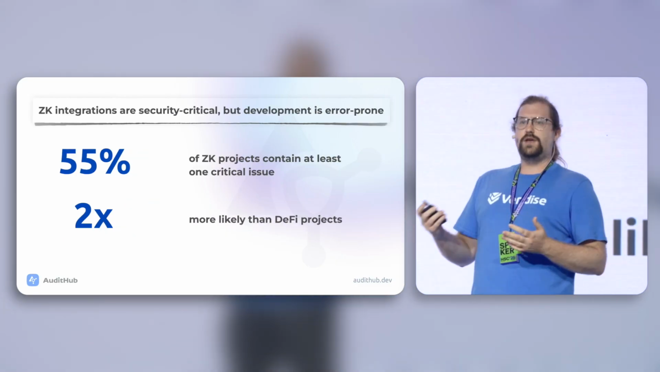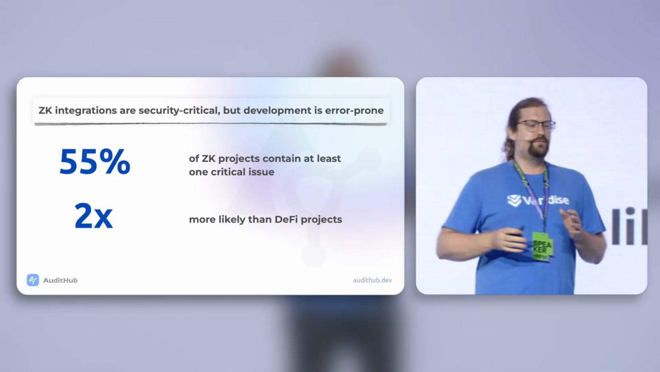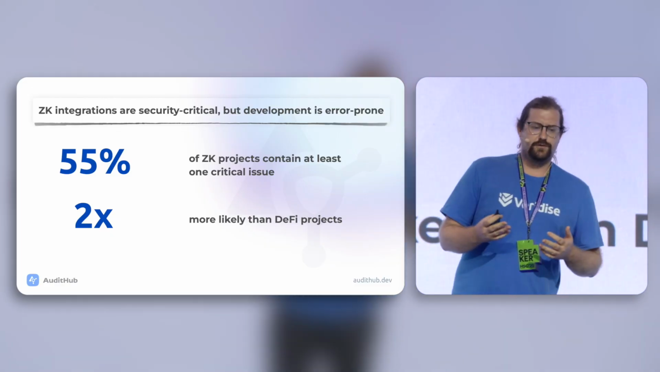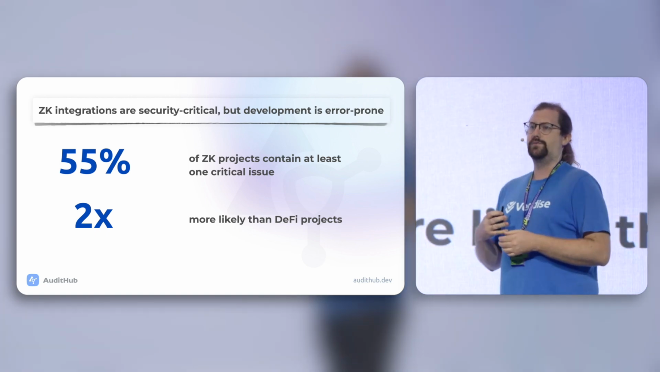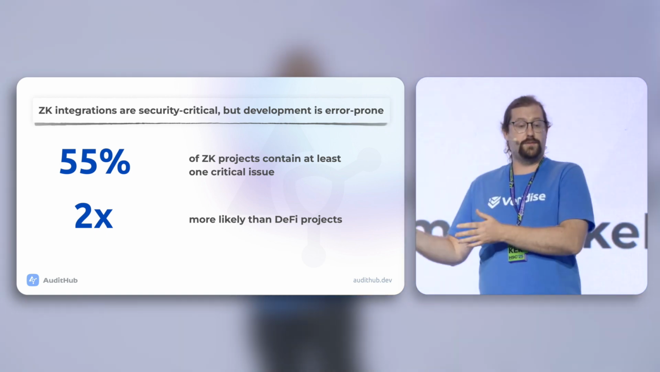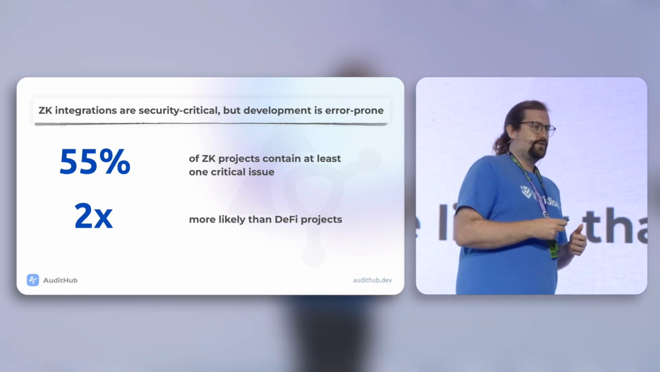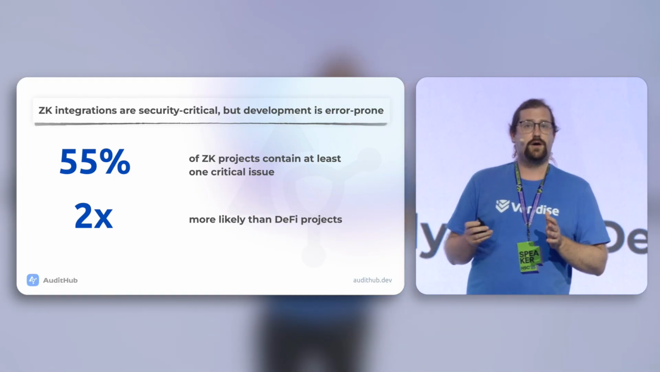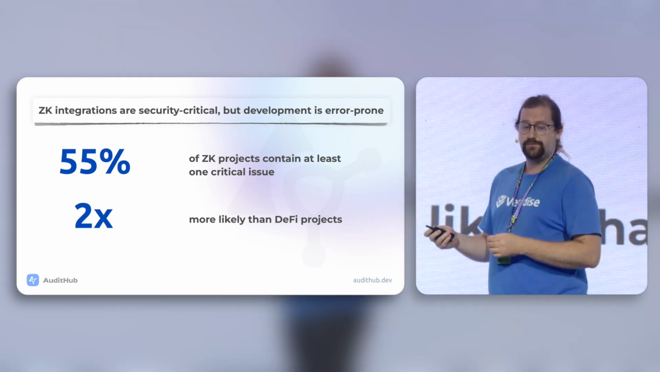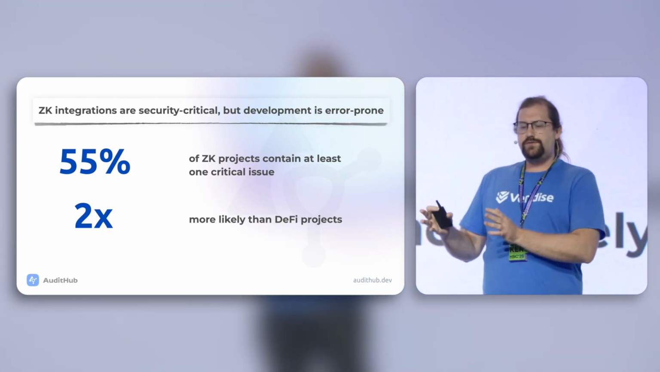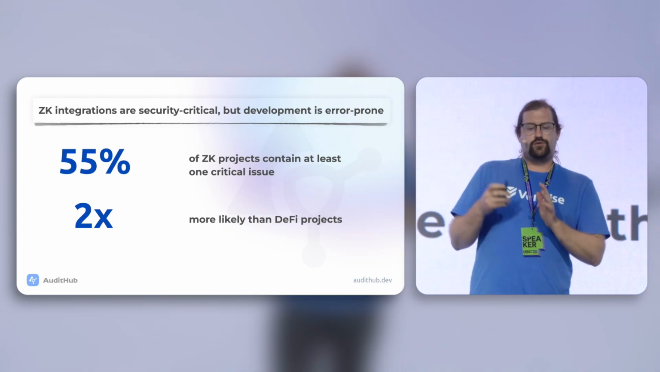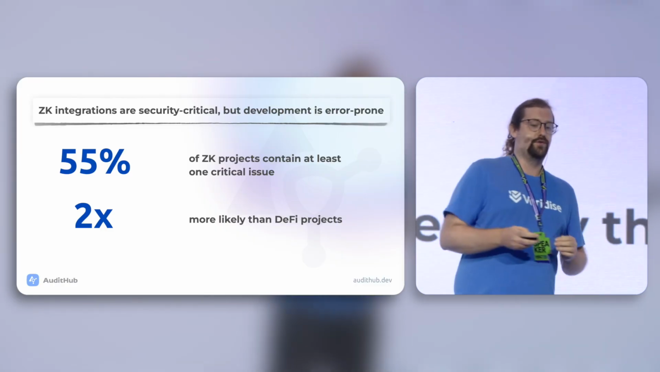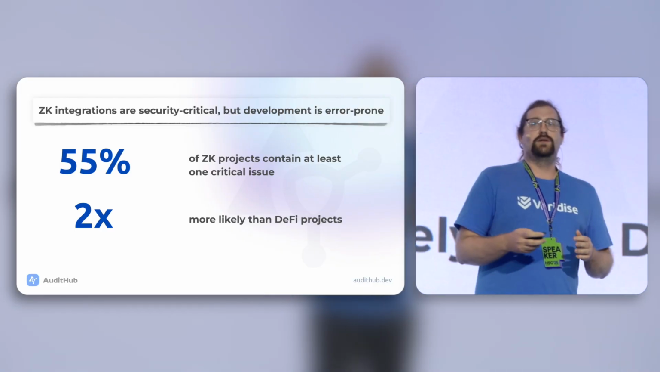Then, if we look at ZK, things get worse. We might not have a whole lot of ZK in the marketplace right now, but at Veridise we've performed a lot of ZK audits, and so they're coming. One thing we saw when we did a study of our ZK audits was that 55% of the projects we audited had at least one critical vulnerability. When we compared that to DeFi projects, a ZK project was twice as likely to have a vulnerability as a DeFi project.